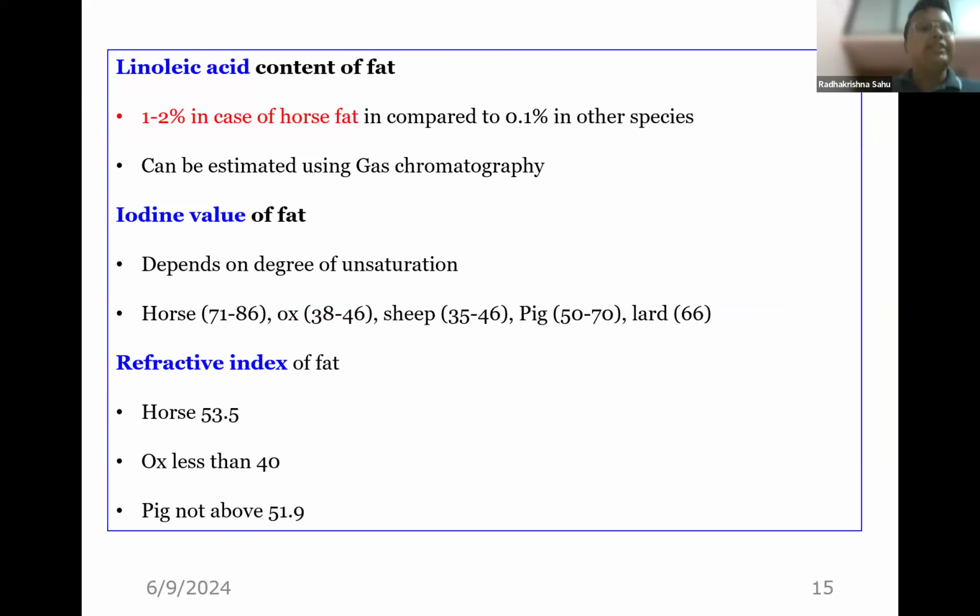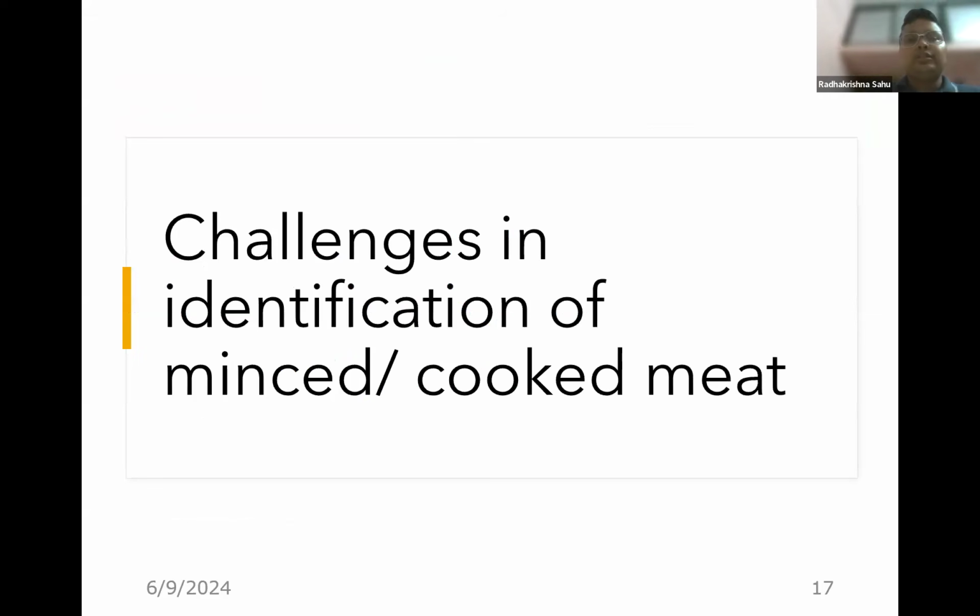Another factor is the refractive index of fat. In this case, fat is first melted and its refractive index is measured. In case of ox, sheep and goat, it is less than 40, while in case of horse and pig, it is relatively higher.